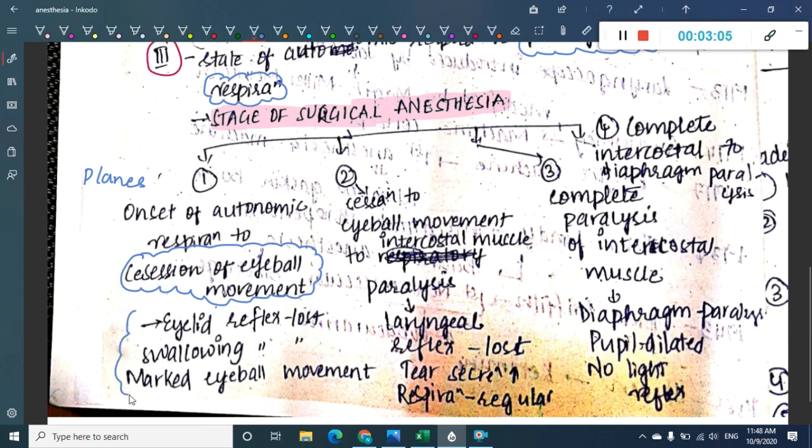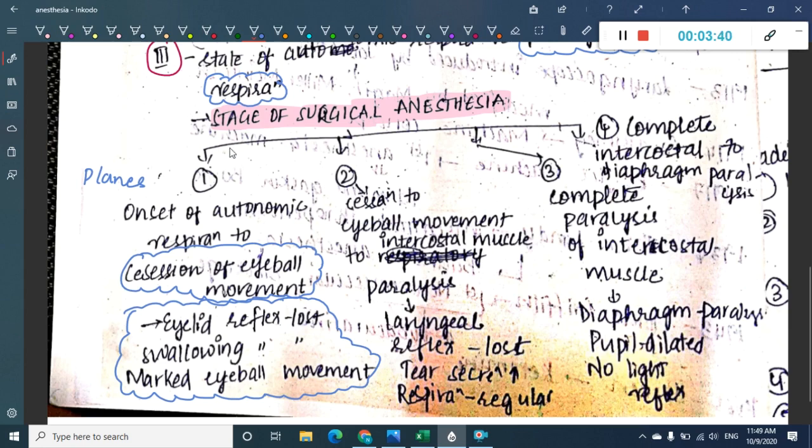And here, what is lost? Eyelid reflex is lost, swallowing reflex is lost, and there is marked eyeball movement. That is seen in stage 3 plane 1. So in stage 3 plane 1, there is onset of autonomic respiration to cessation of eyeball movements. Here eyelid reflex and swallowing reflex are lost, and there is marked eyeball movement. Okay, that is stage 3 plane 1.